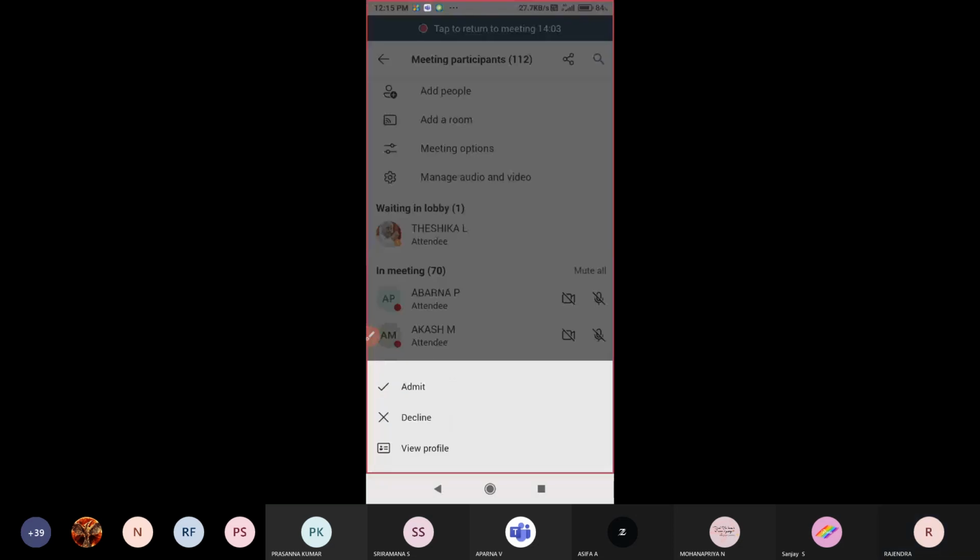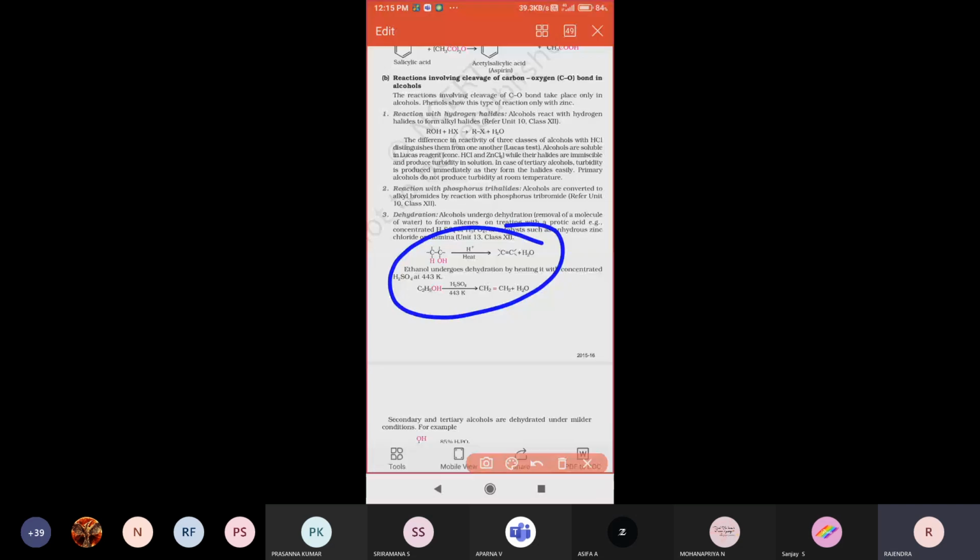Next one, see that. Same as if you take ethanol or ethyl alcohol, or methanol, whatever it may be, all these compounds, when reacted with a dehydrating agent, eliminate a water molecule and become an unsaturated compound. Next one, see there. Similarly, a secondary alcohol is taken, then a tertiary alcohol. All these alcohols, when reacted with a dehydrating agent, immediately form unsaturated compounds.